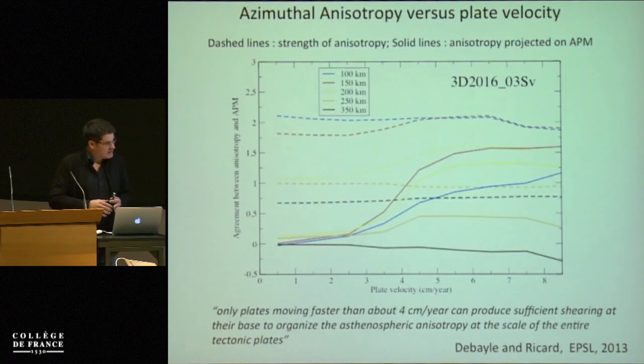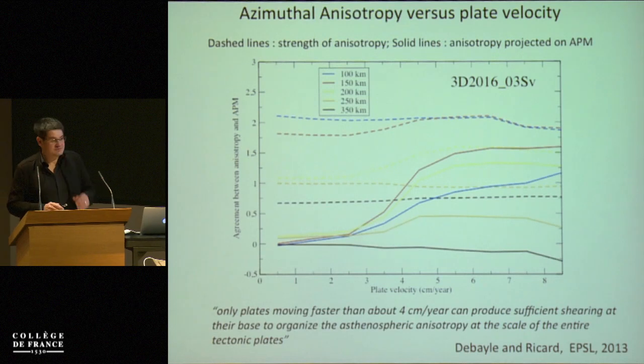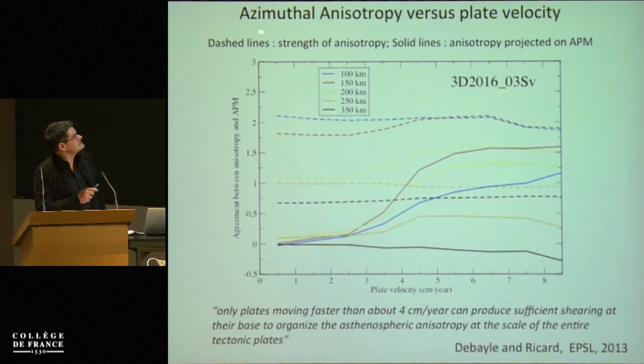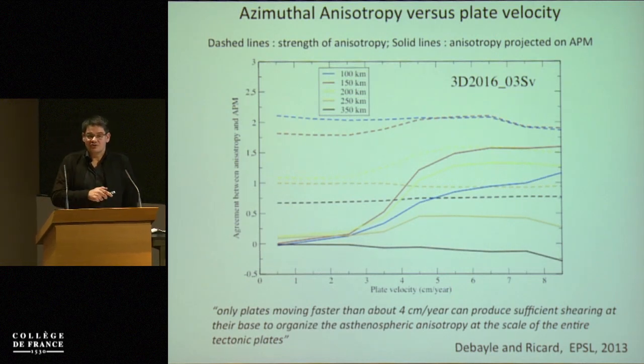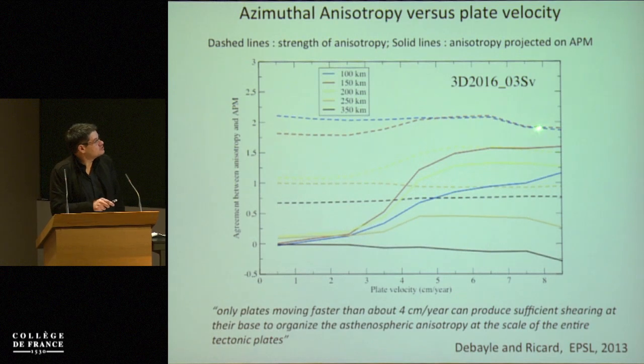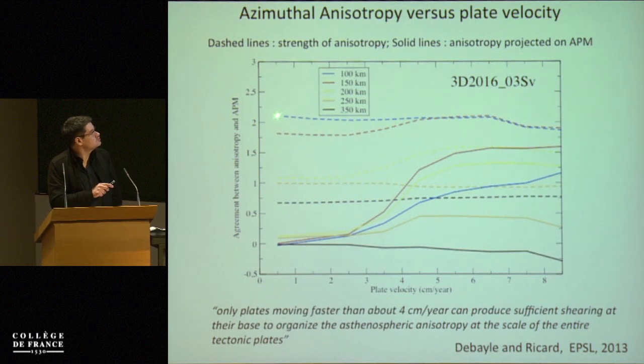regions. Now, we have looked at the strength of the azimuthal anisotropy. Let's look at the azimuthal anisotropy as a function of plate velocity. So the dashed line is the same thing as on the previous slide. It's the strength of the azimuthal anisotropy, but averaged for different plate velocities. And you can see that roughly they are mostly horizontal, except this one maybe. So it seems that whether you are on a slow plate or on a fast plate, you have the same amount of azimuthal anisotropy. But it seems that the azimuthal anisotropy decreases with depth from 2% at 100 kilometers depth to 0.7% at 300 kilometers. It's what we have seen on the previous slide.